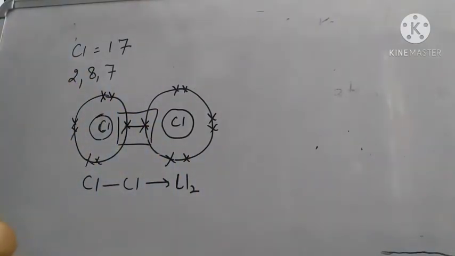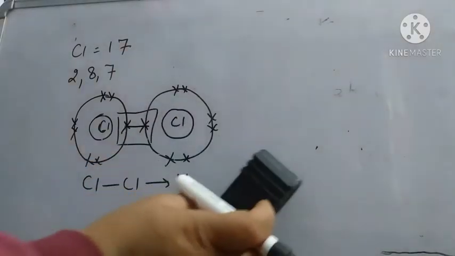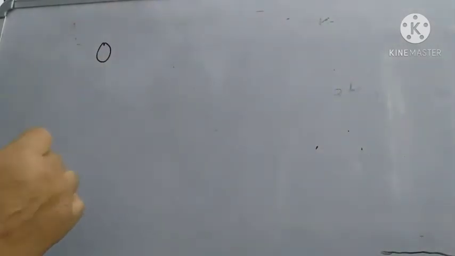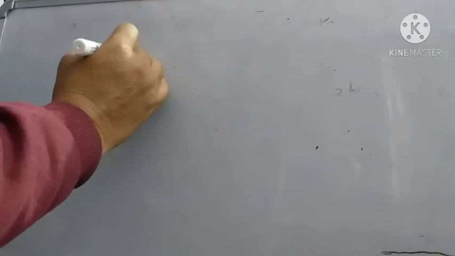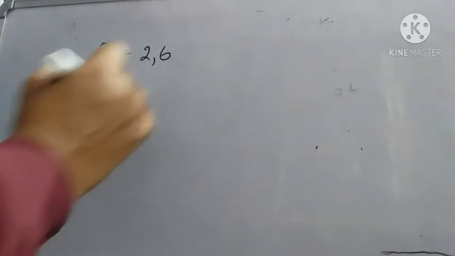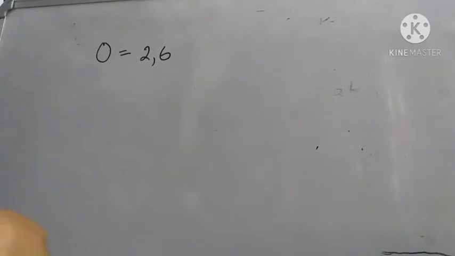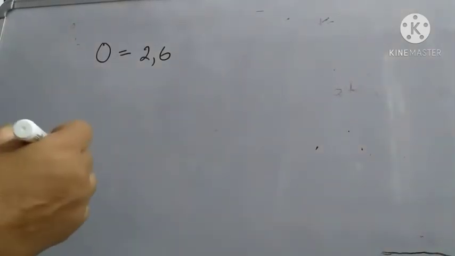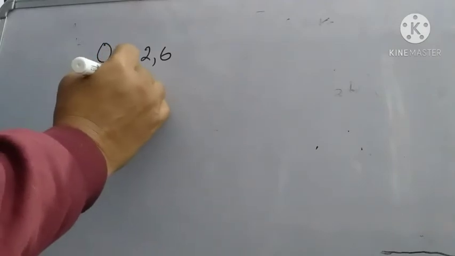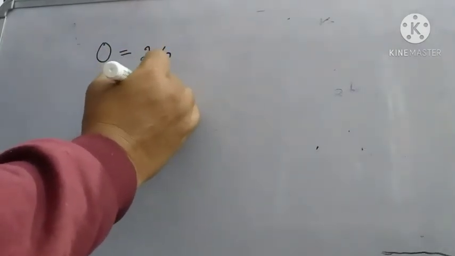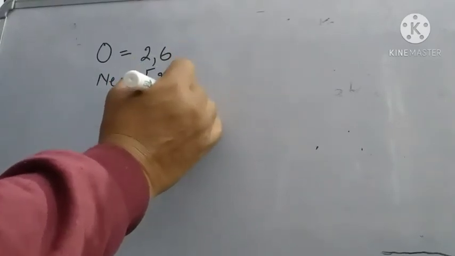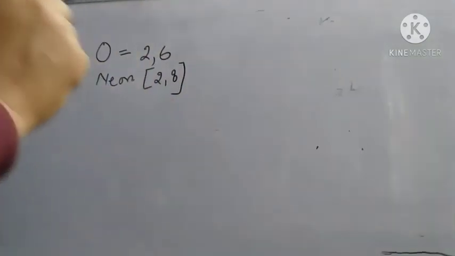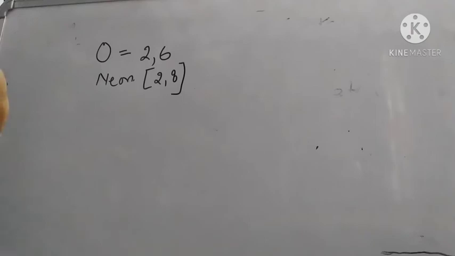Now coming to the formation of double covalent bond. So for that we will be taking the example of oxygen. Oxygen, as we know, the electronic configuration of oxygen is 2,6, as it has atomic number 8. Its nearest noble gas is neon, having electronic configuration 2,8. So now oxygen requires 2 more electrons to attain stability.